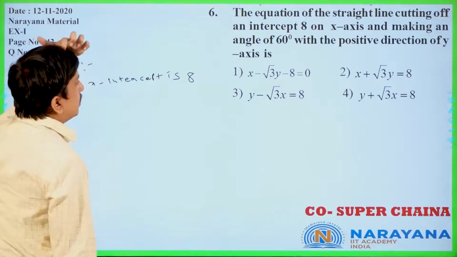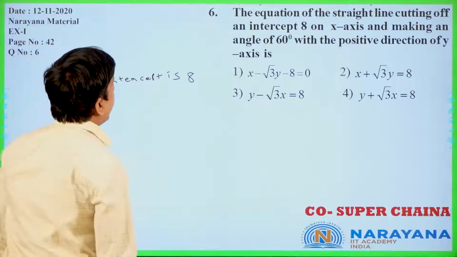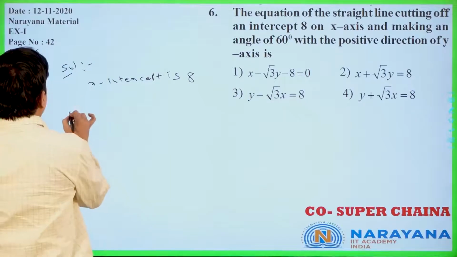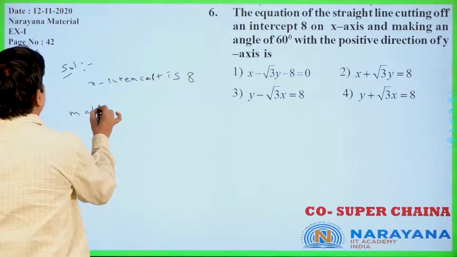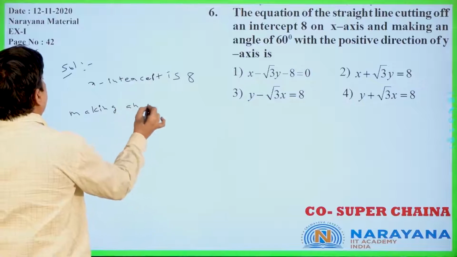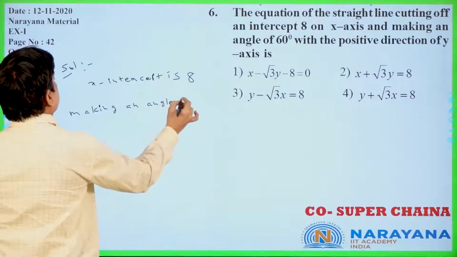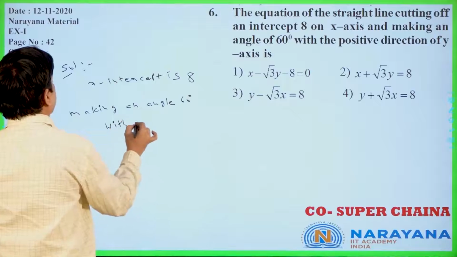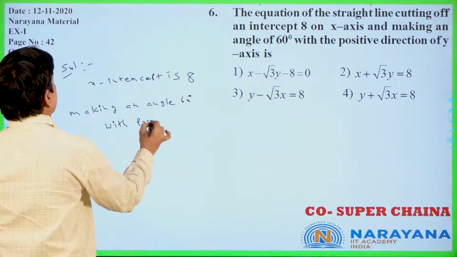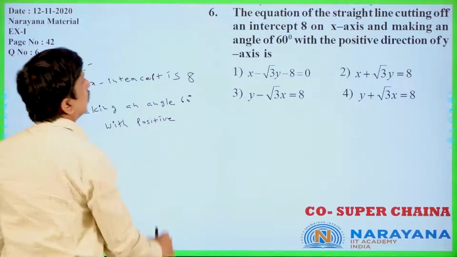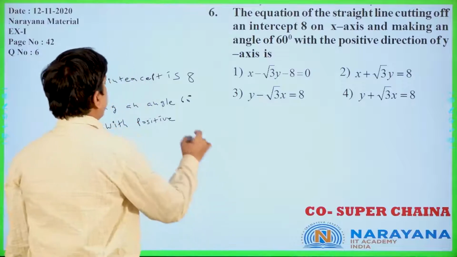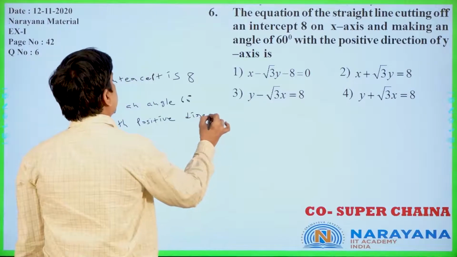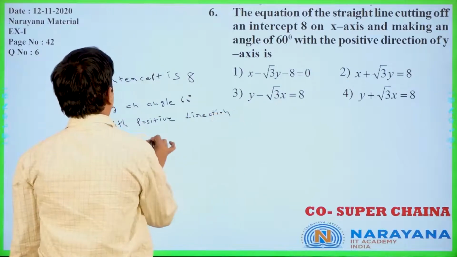Making an angle of 60 degrees with the positive direction of the y-axis.